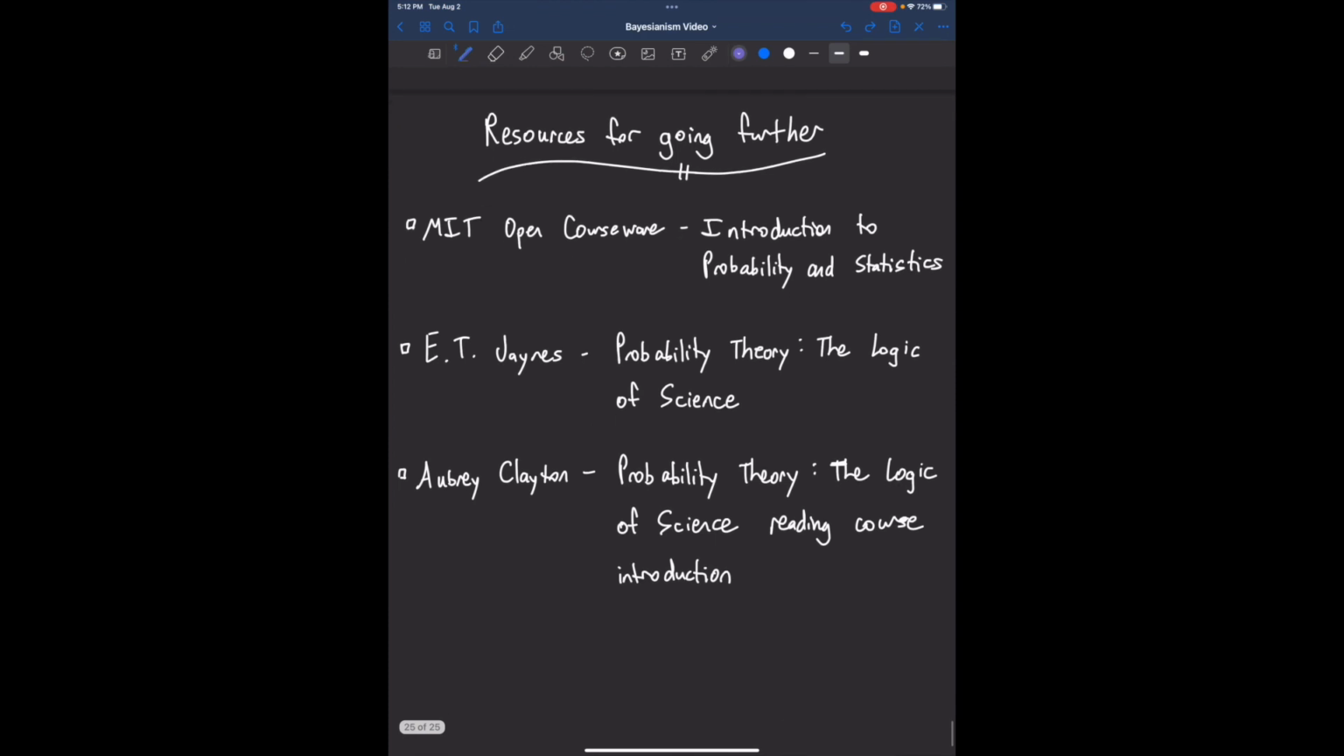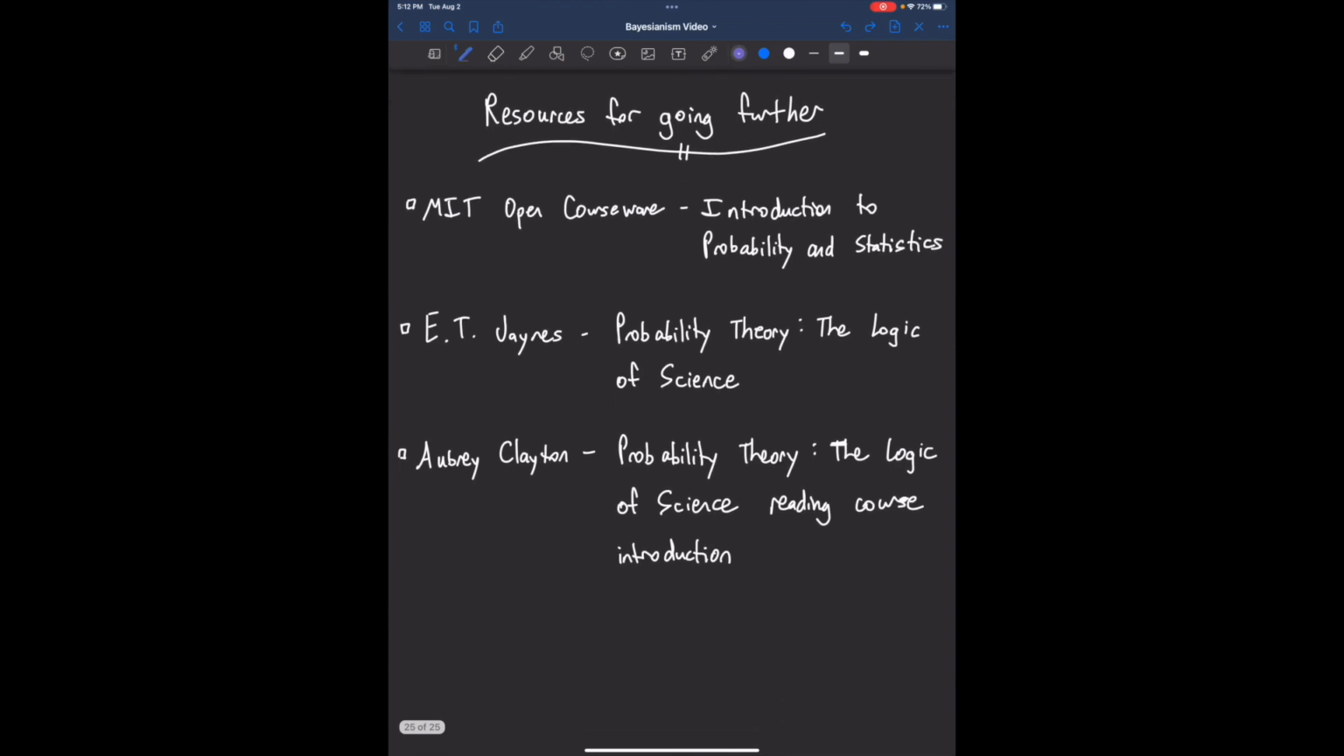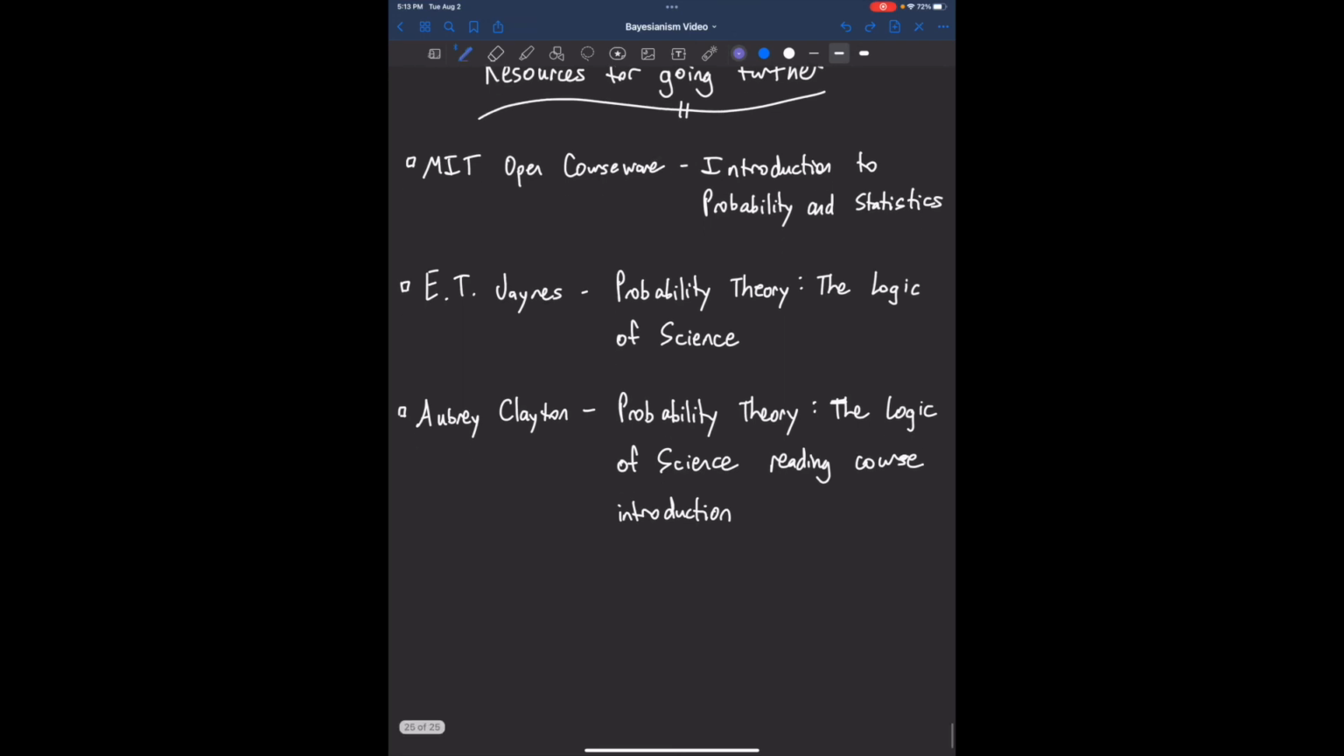If you want to learn more about Bayesianism, I would suggest these three resources. MIT OpenCourseWare has published a full course on probability and statistics, which is what I used for self-study to build up a basic understanding of probability and statistics. If you want to, you can go read Jaynes' book. You can also check out Aubrey Clayton's YouTube series called Probability Theory: The Logic of Science. The introductory video is quite good at laying out what Jaynes' book is all about. All three of these resources will be linked in the description.